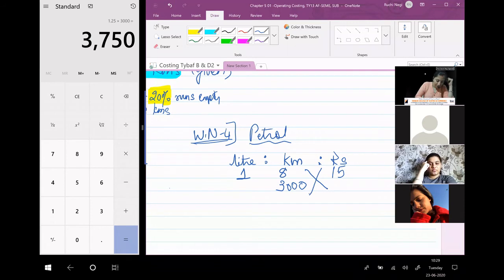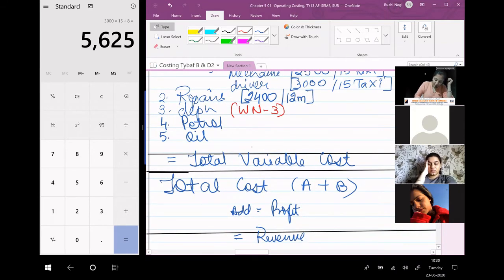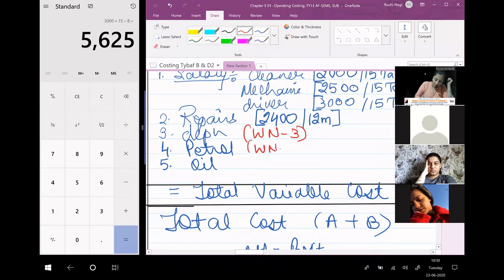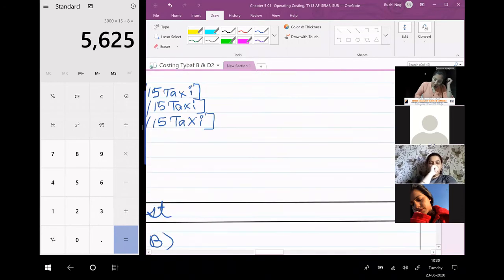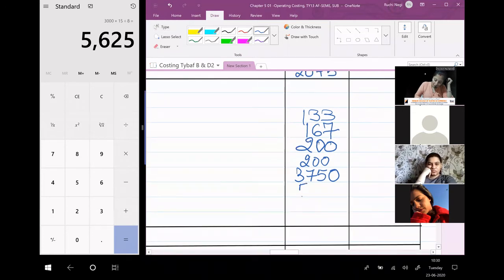First multiply 3,000 into 15 divided by 8. 5625. Working note number 4, answer is 5625.